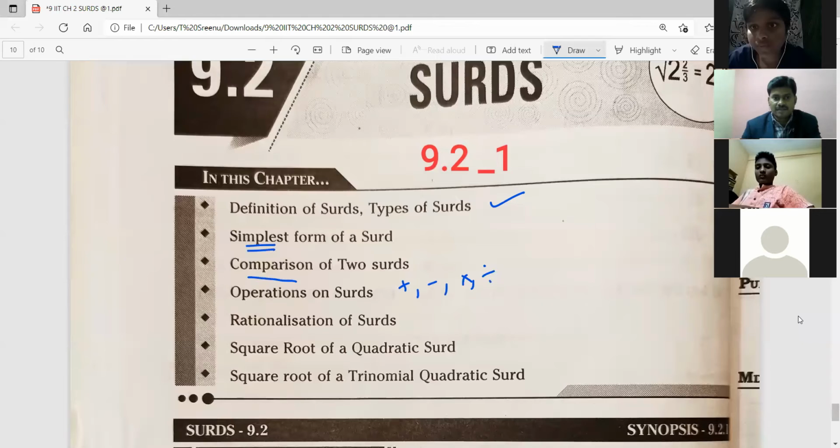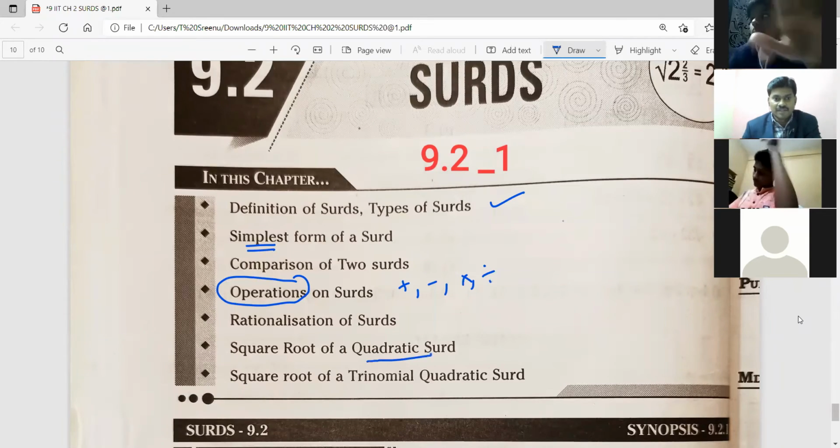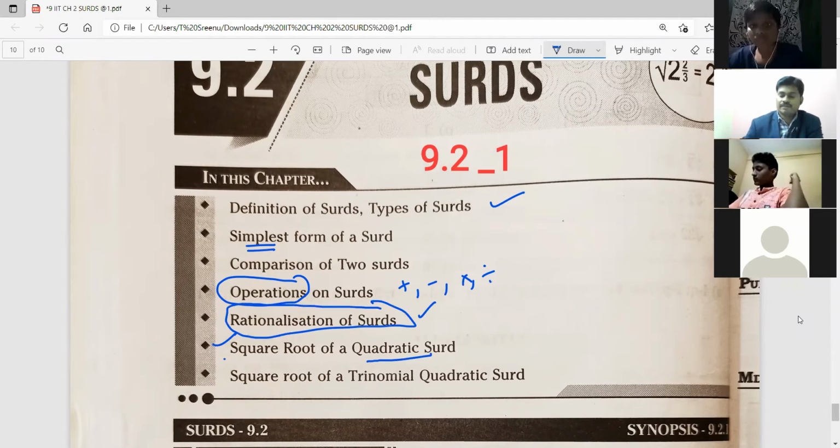Don't think operation is something else. Operation means these four only. And rationalizing, you know, rationalize the denominator. That is from the first chapter, the last exercise. Square roots we know. Quadratic surd is new for you. Again, it is an intermediate topic. Rationalization only we know, this is our 9th topic. The rest are all intermediate topics. Okay, these are the topics we learn here.